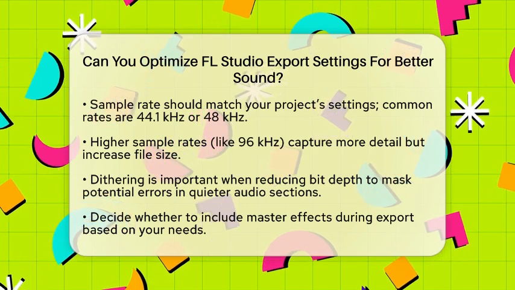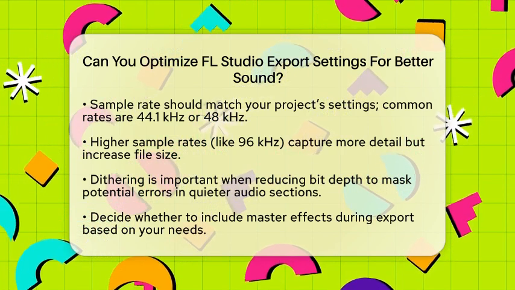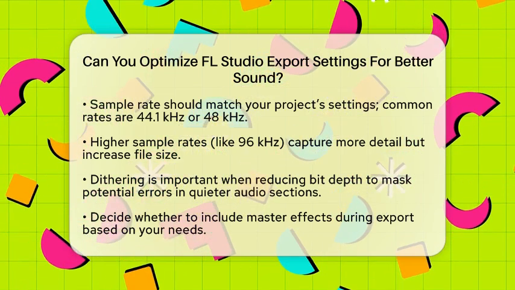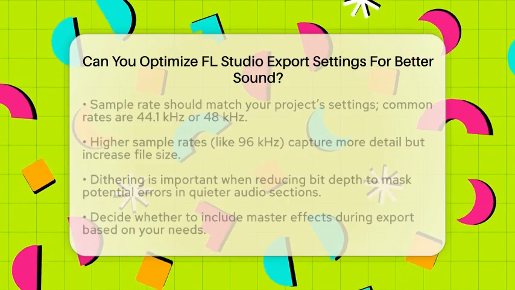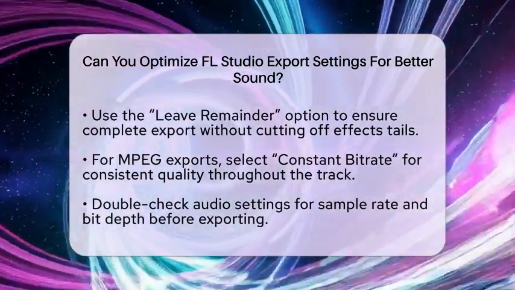Dithering is also something to consider. If you are reducing bit depth, like going from 32-bit float to 16-bit, enable dithering. This process adds a small amount of noise to help mask any errors that might occur, especially in quieter parts of your audio.